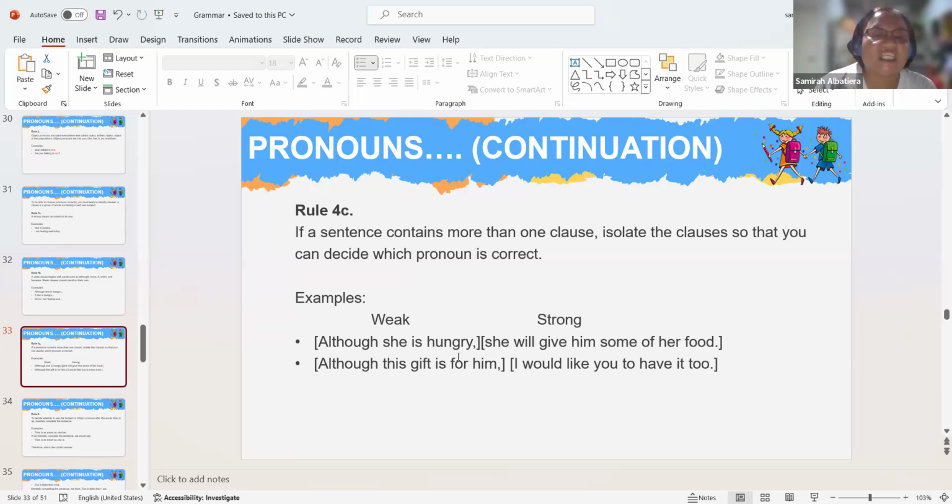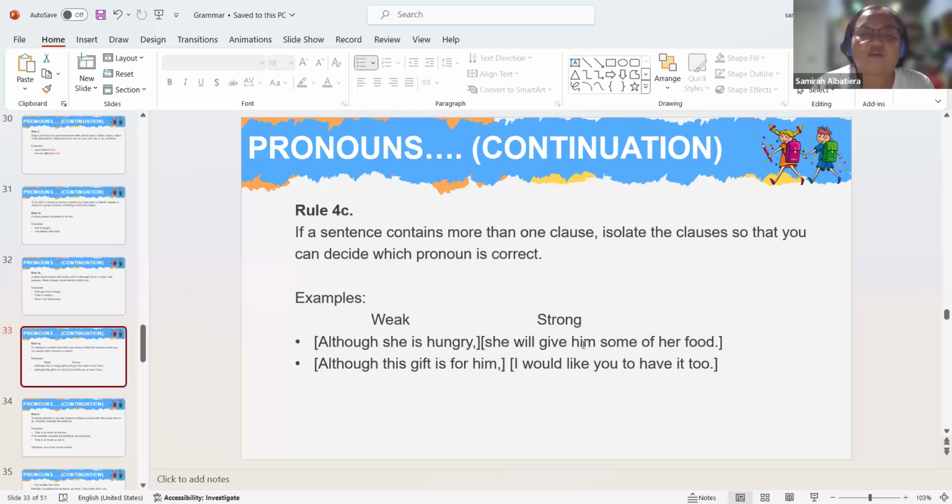So, although she is hungry, it is a dependent clause. It cannot stand on its own. Same with although this gift is for him, it is not a complete sentence. We are still waiting for him to finish what he is trying to tell us, right?